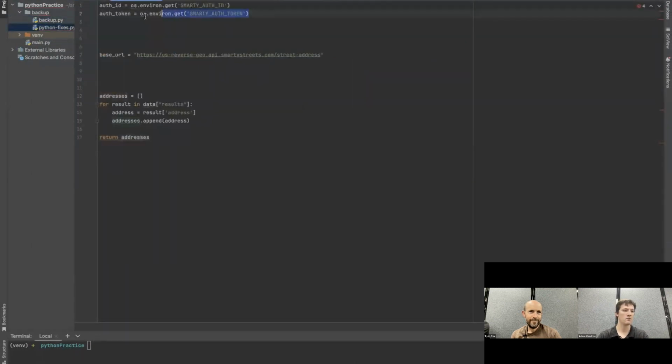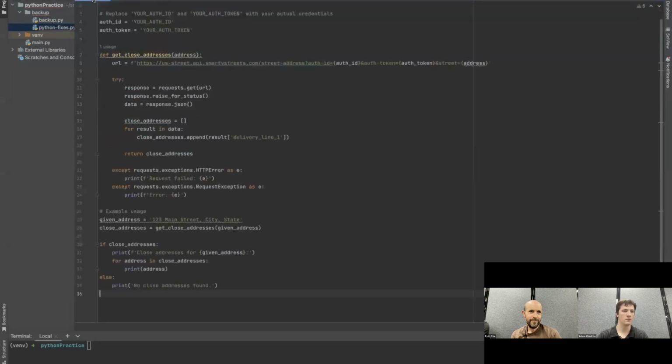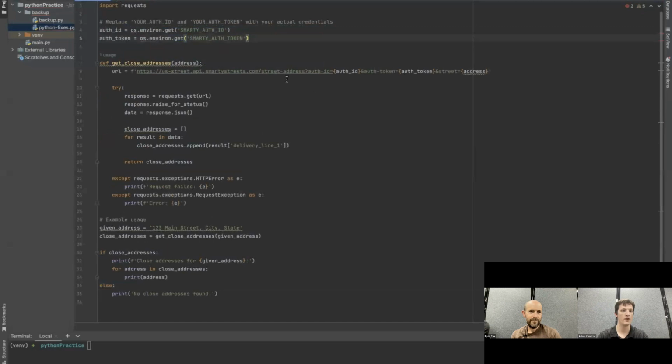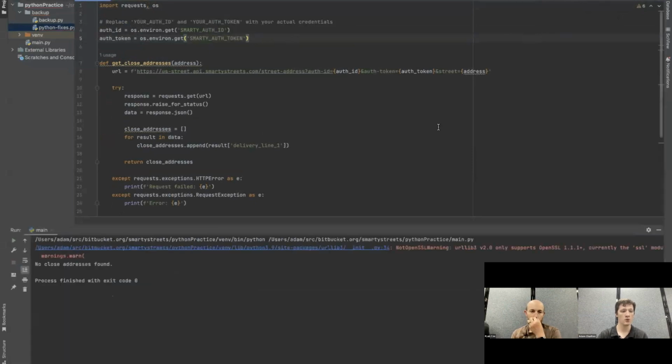We're going to be pulling that from our environment variable, and we should always do that. That's a best practice. That way you don't accidentally check your auth ID or auth token into a public repository, because that is not good. So this is a best practice across the board. Let's go ahead and run this code and see what we get.